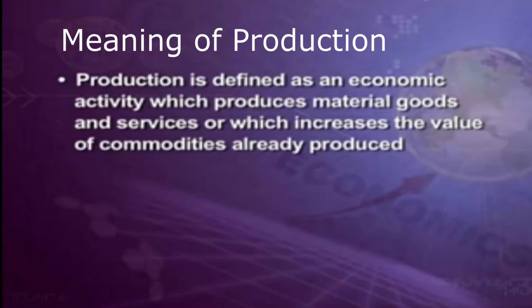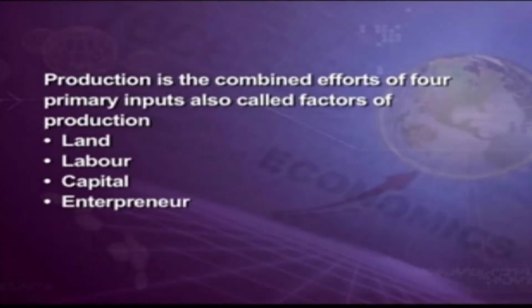For example, you can take raw jute. When the raw jute is grown in the field, that is the input. Conversion of this jute into the finished product, a gunny bag, is called the output. It takes different shapes and places where there is a procedure of transformation of the raw material into a finished good. This conversion with the help of the factors of production is called production. So labor and capital together are the input, resulting in the production of the jute bag, which is the output.